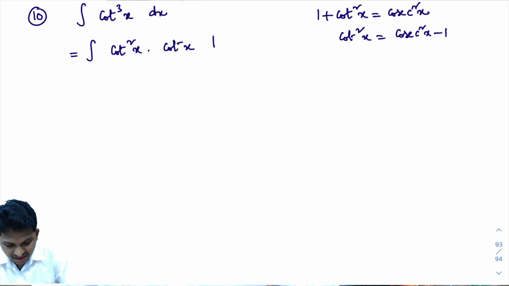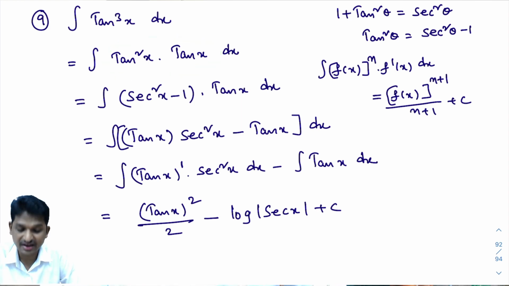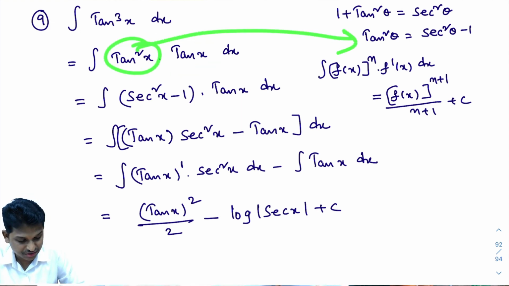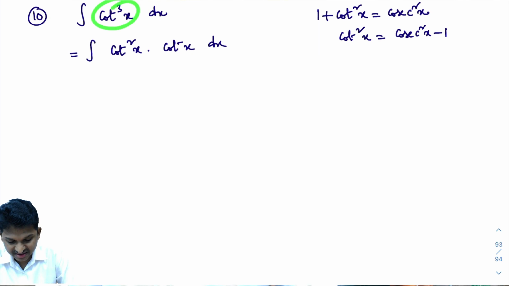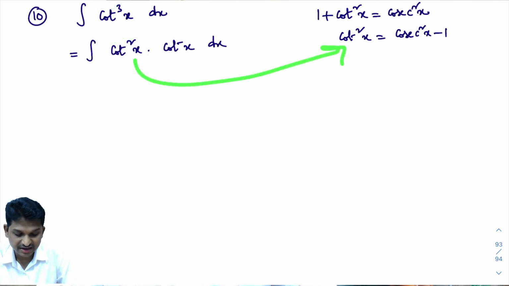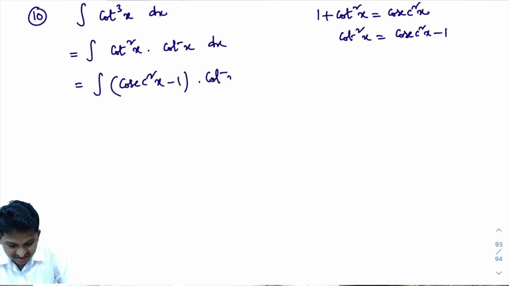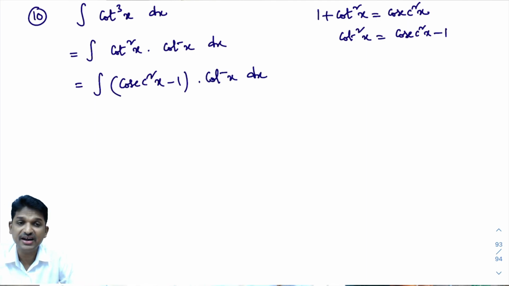Like the last problem. In the last problem, what did we do? Look here, tan cube x I wrote as tan square x into tan x. I know this tan square x formula, I used it. In the same way, this cot cube x I wrote as cot square x into cot x. Now I know the formula of cot square x. What is cot square x? Cot square x formula is cosecant square x minus 1. I'll write it: cosecant square x minus 1 into cot x dx. I hope you are understanding.